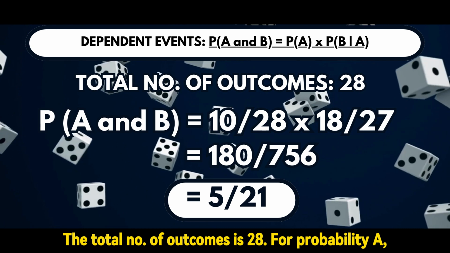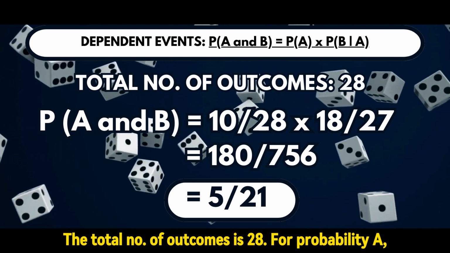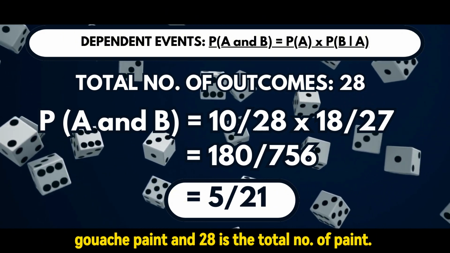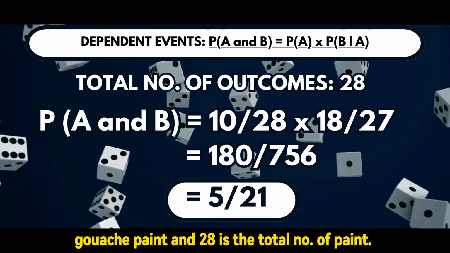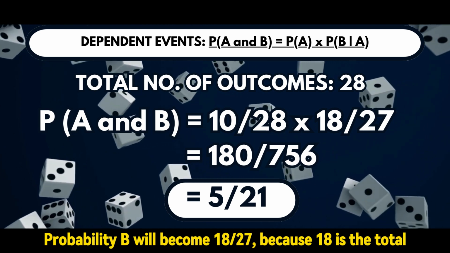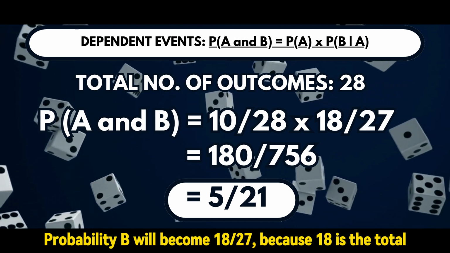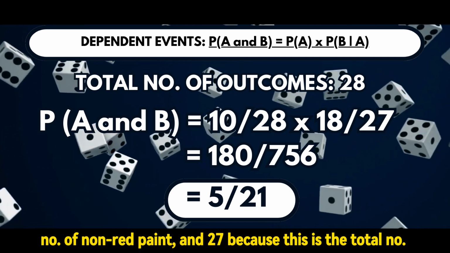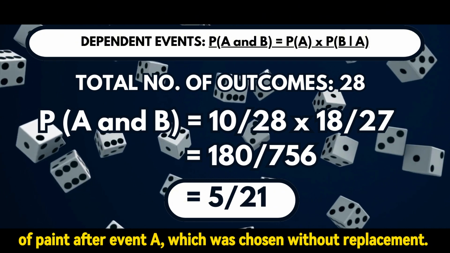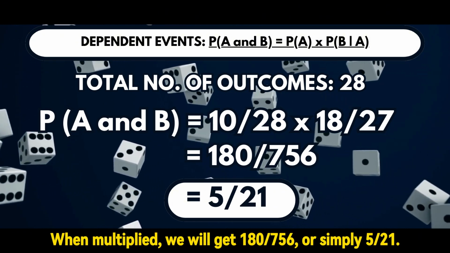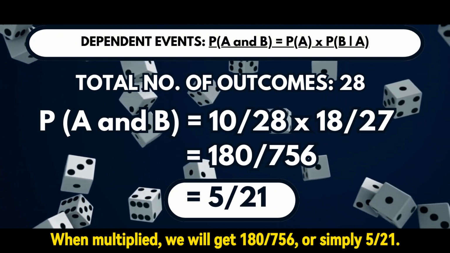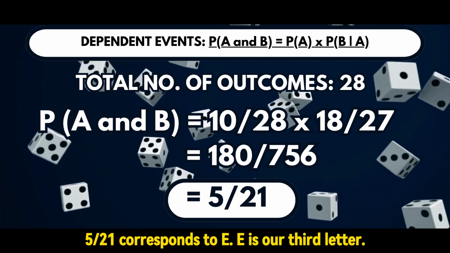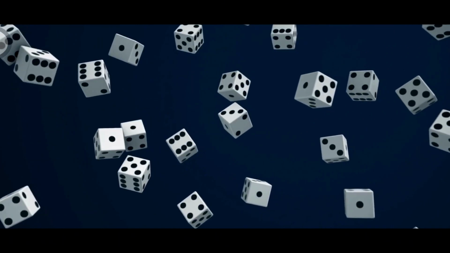The total number of outcomes is 28. For probability A, this will become 10/28 because 10 is the total number of red gouache paint and 28 is the total number of paint. Probability B will become 18/27 because 18 is the total number of non-red paint and 27 because this is the total number of paint after event A, which was chosen without replacement. When multiplied, we will get 180/756 or simply 5/21, which corresponds to the letter E, which means that E is our third letter.